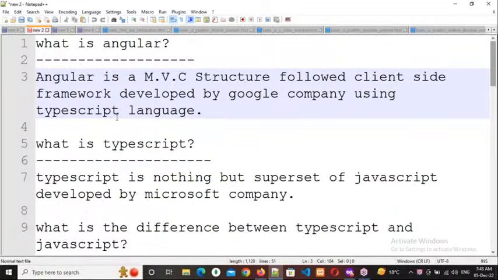Clear, everybody? Yes, sir. Okay, so now what is TypeScript? TypeScript is nothing but a superset of JavaScript. So what is a superset of JavaScript? Superset of JavaScript means a modified version of JavaScript, or else an extended part of JavaScript.